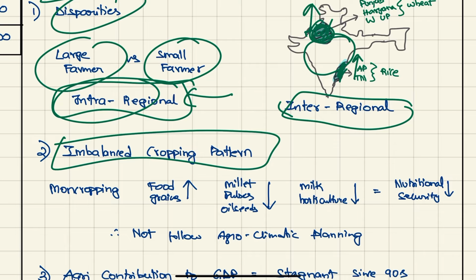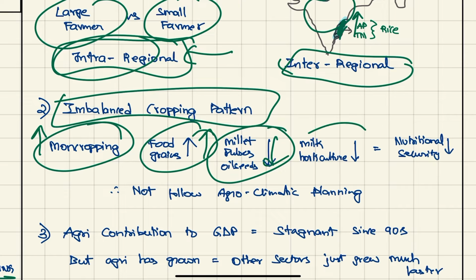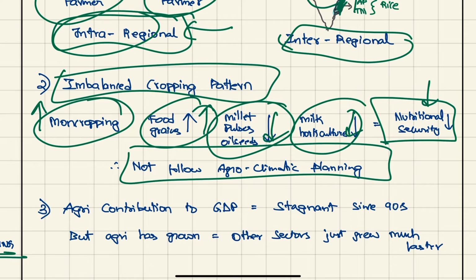Next, imbalanced cropping pattern, monocropping because of rice and wheat. Food grains are more, and millets, pulses, oilseeds are less. Milk and horticulture was ignored. Because of this, nutritional security came down in India. Also this does not follow the agroclimatic planning.